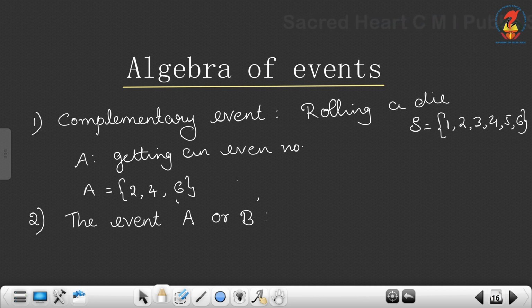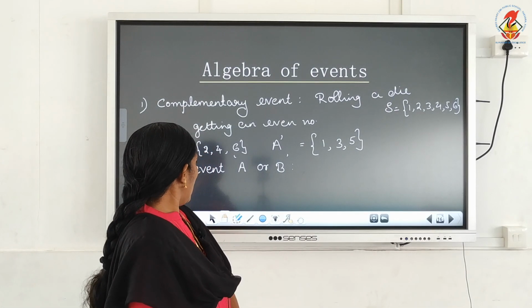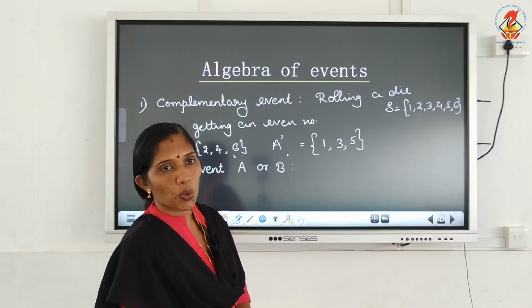Then what is the complementary event, which is the same as not A? Not A means the set of all elements in S which are not in A, that is the meaning. So the set of elements in S which are not in A is 1, 3 and 5. That is A complement.